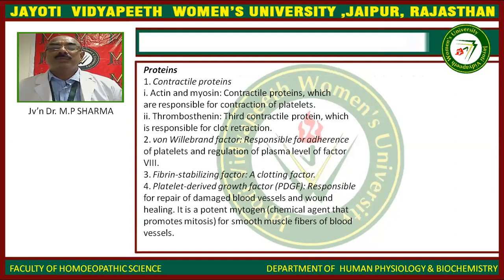Proteins: contractile proteins actin and myosin, which are responsible for the contraction of the platelets; thrombosthenin, a third contractile protein, which is reversible, responsible for clot retraction; von Willebrand factor.